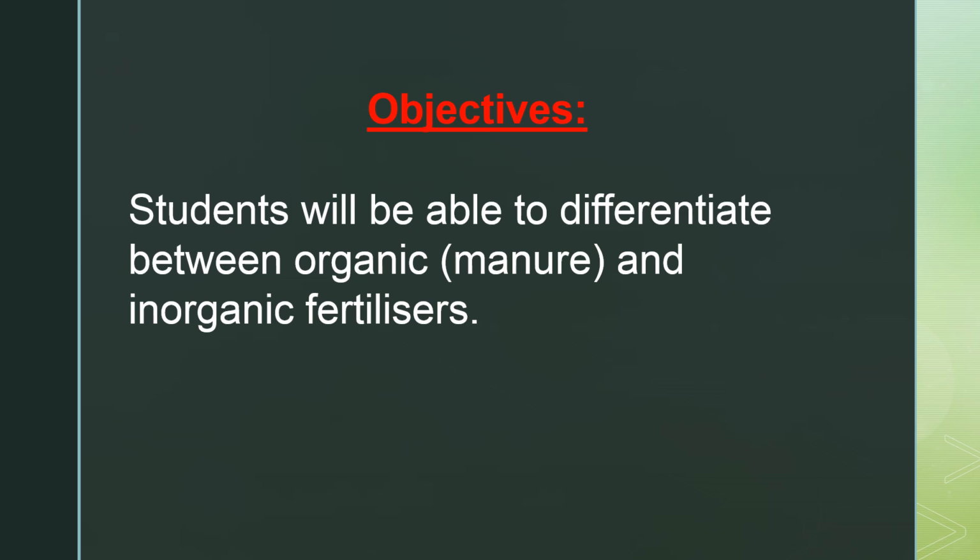So before going to anything, we should understand what is organic and what is inorganic. Organic means any substance which is produced from living things like animals or plants, and inorganic means substance formed by different types of chemicals.